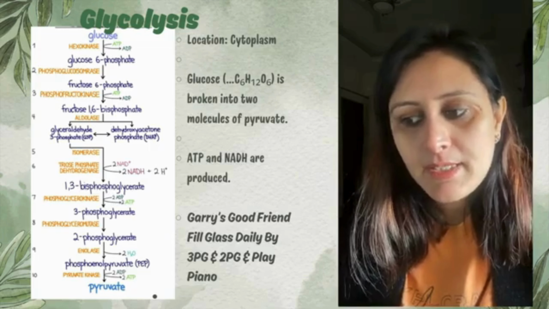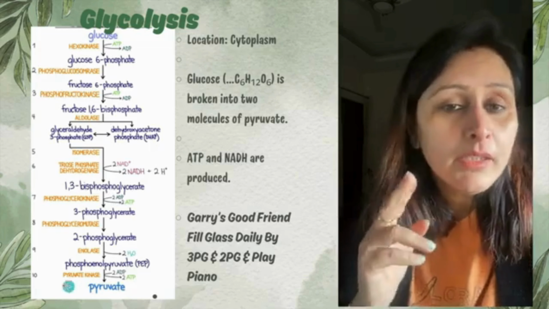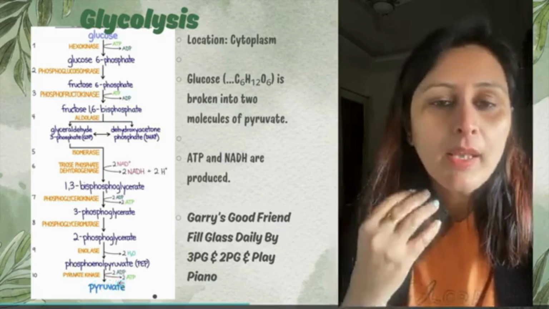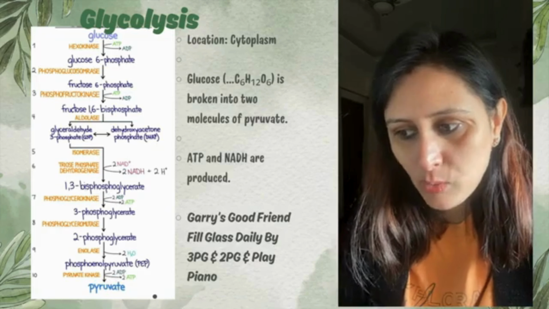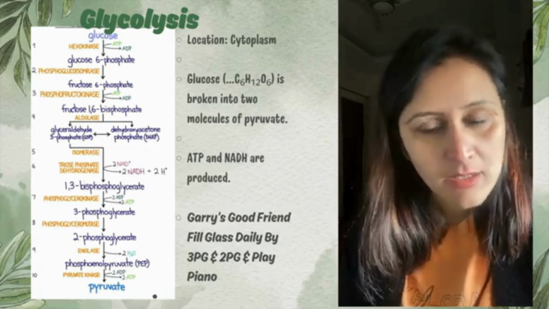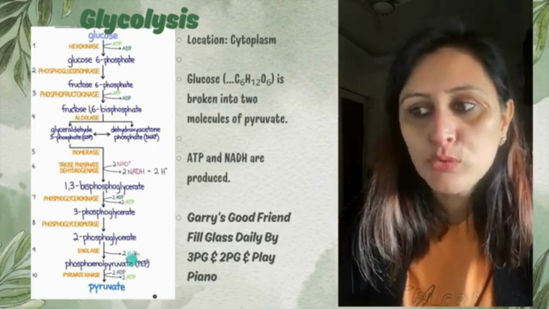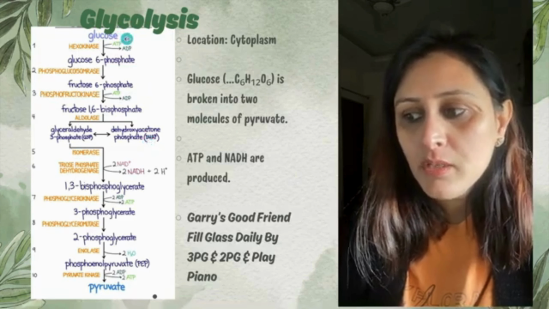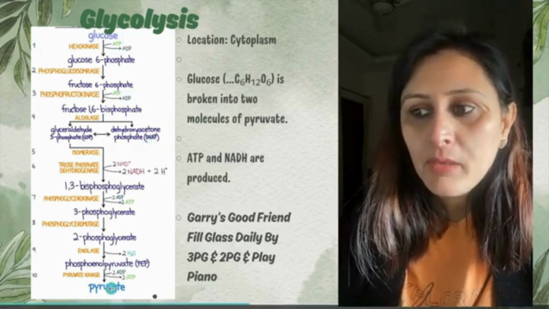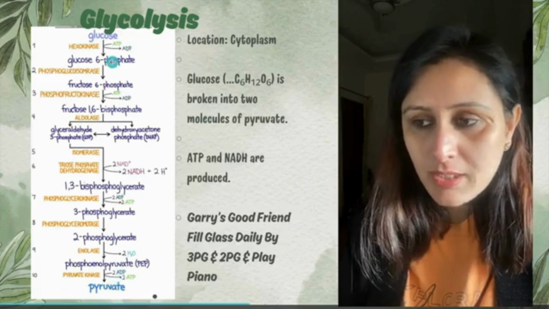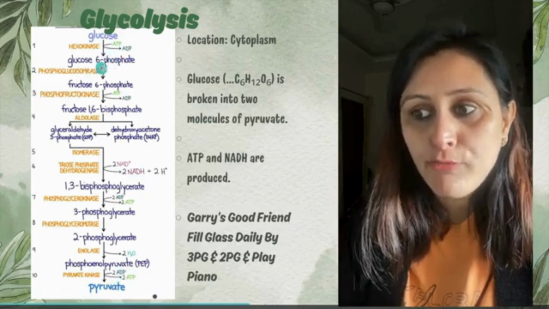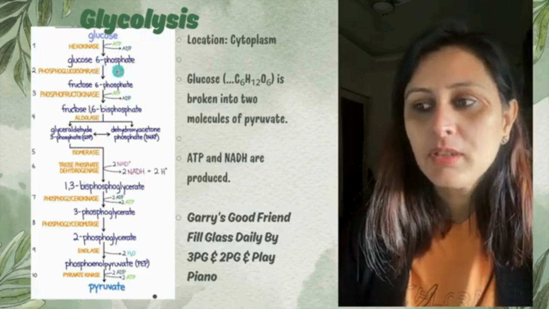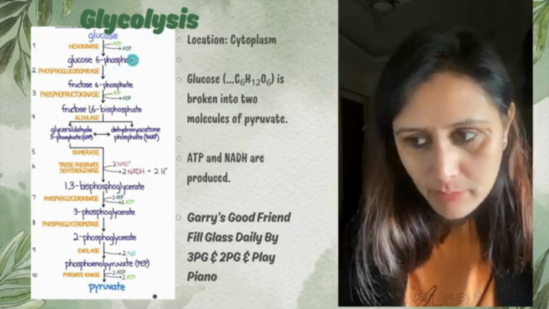Since it is kinase, yes, yet again, the molecule of ADP will be converted to ATP and hence energy will be released out, right? So let's just have a look at this once again, how glucose, a 6 carbon compound, gets broken down into pyruvate. First, glucose gets converted into glucose 6 phosphate in the presence of hexokinase. Since it is a kinase here, that means ATP is converted to ADP, right?